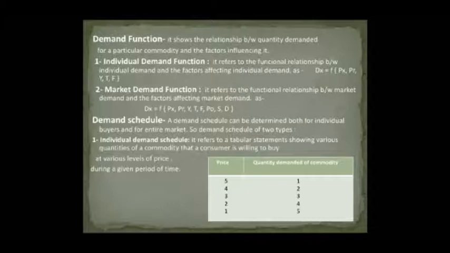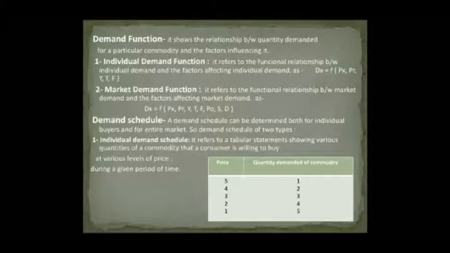Demand schedule. Demand schedule is a tabular statement showing various quantities of a commodity being demanded at various levels of price during a given period of time. It shows the relationship between price of a commodity and its quantity demanded. Here, there are two types of demand schedule. First, individual demand schedule, and second, market demand schedule.